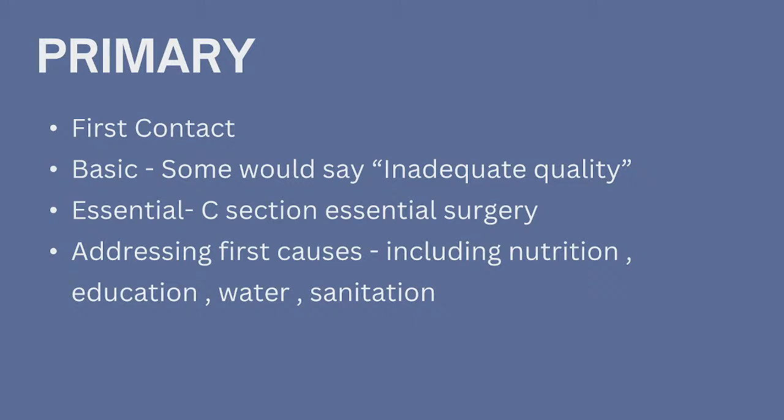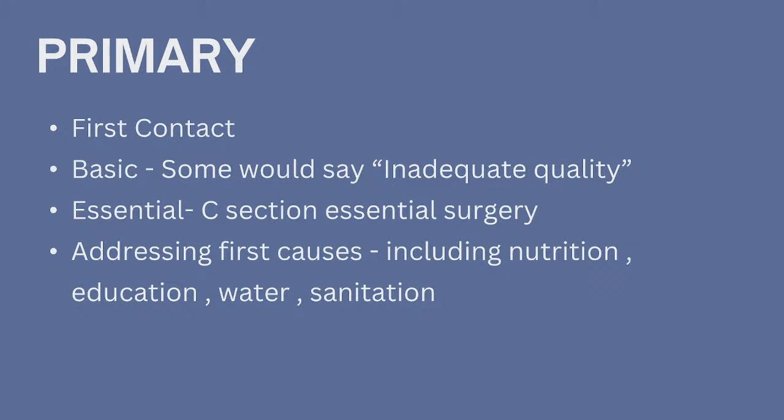So primary healthcare has two words, one is primary and the second is healthcare. The concept came way back in the 1970s, with the Alma-Ata Declaration, which will come in the next slide. Alma-Ata is the name of a place, in the former USSR and now in Kazakhstan.